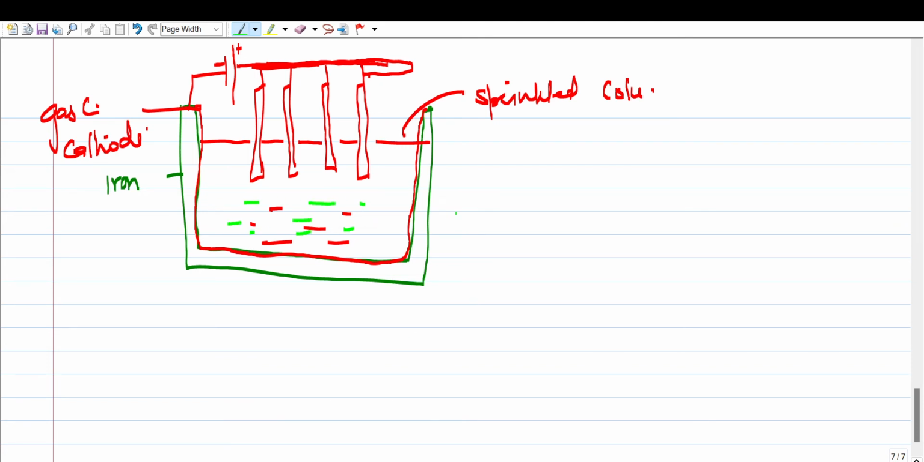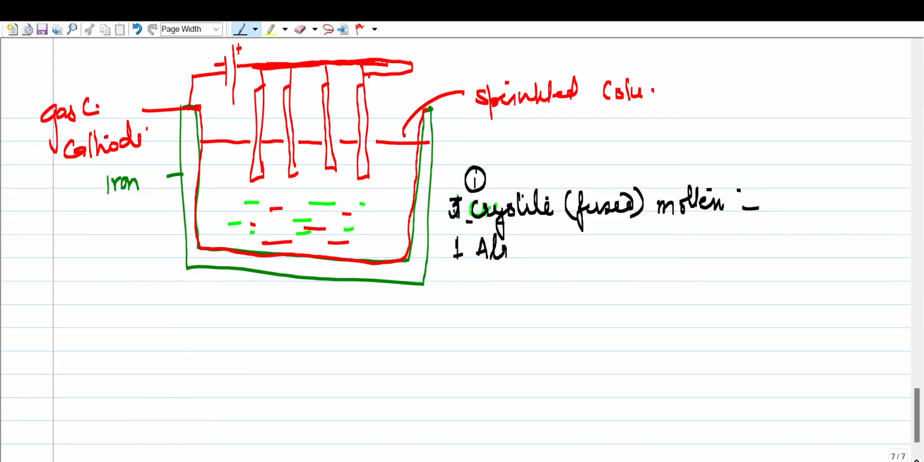The electrolyte over here is cryolite. Cryolite is in fused state, that means it is molten. It acts as a solvent. So this is 3 parts of cryolite, the first ingredient. The second is 1 part alumina, and then you have 1 part calcium fluoride. So the electrolyte is a combination of 3 parts of cryolite, 1 part of alumina, and 1 part of calcium fluoride.